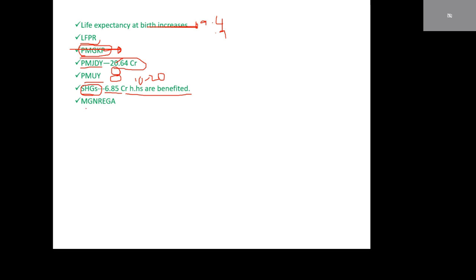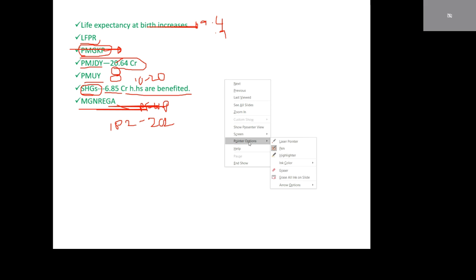MGNREGA, that is Mahatma Gandhi National Rural Employment Guarantee Act. This is a Right to Work or Food for Work program. Under this scheme, wages are increased from 182 to 202, that is almost 20 rupees increased.